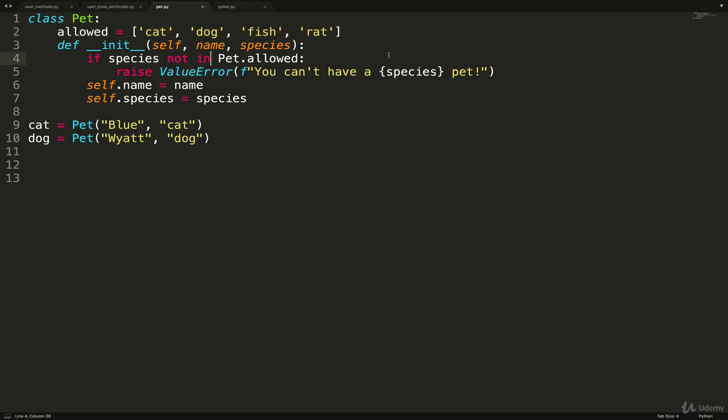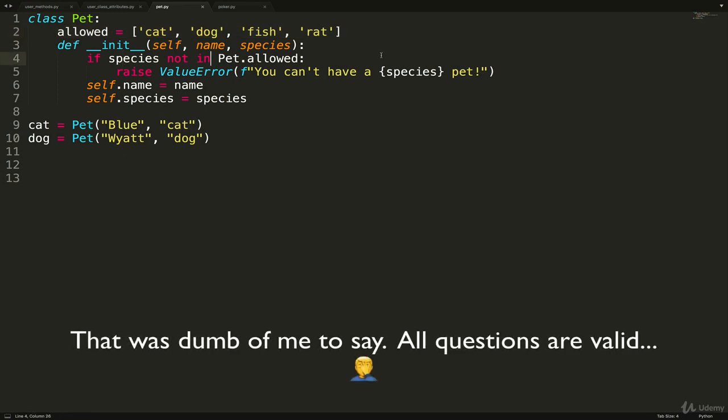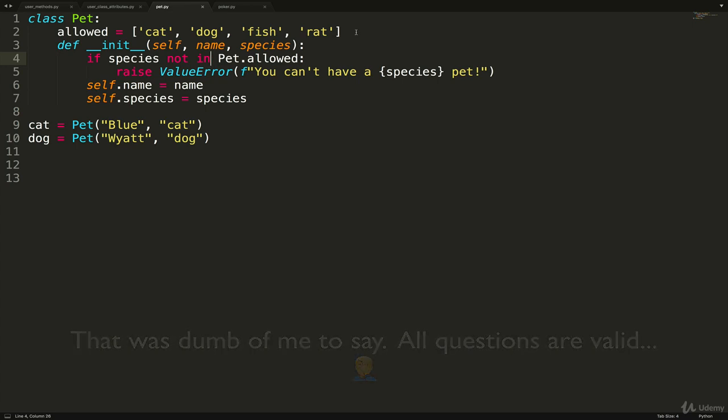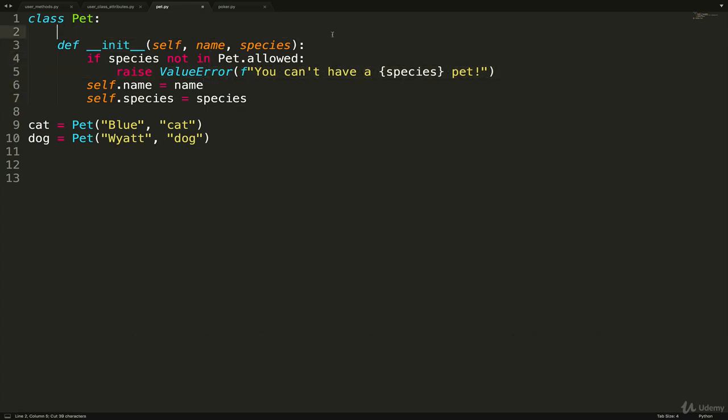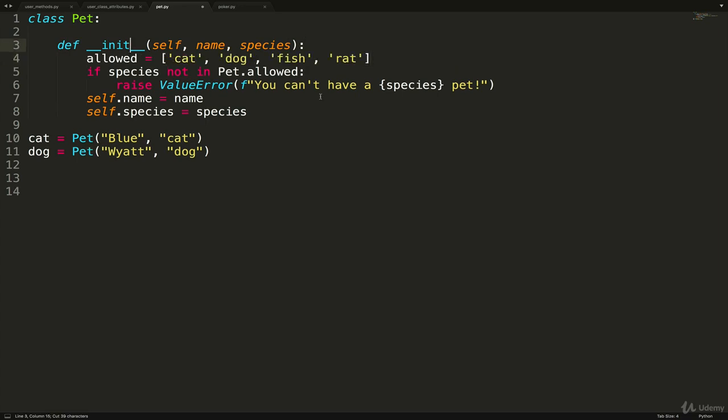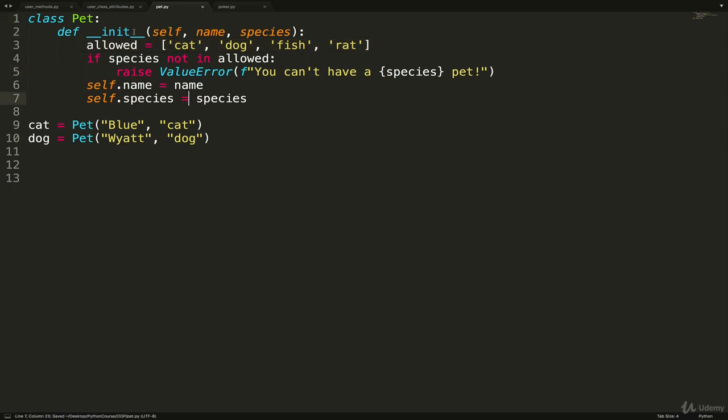Now the question you might have, this is a perfectly valid question, is why does that need to be a class attribute? We're only using it inside of this init method. We could just move it in here into the init method and just change this to be in allowed. This is not a class attribute. This is not an instance attribute either. This is just part of the init method. It exists in that scope.